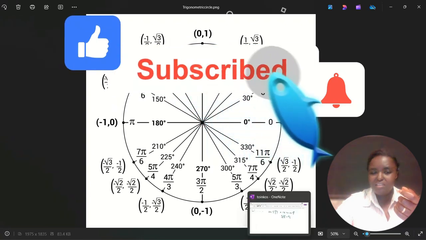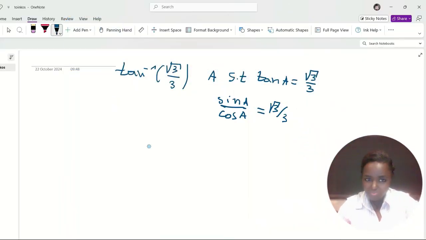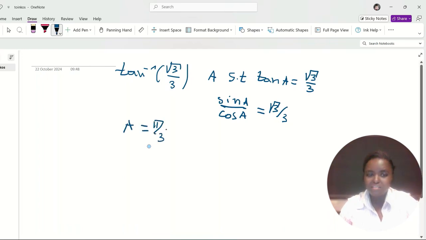So then the answer should be this. The A should be either pi over 6 radians, or of course 30 degrees.